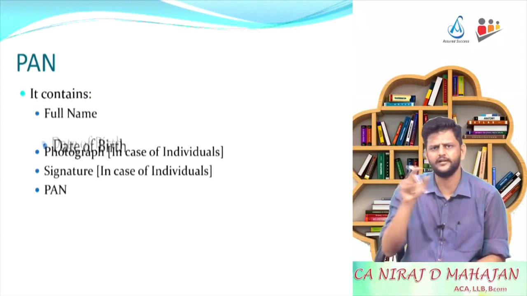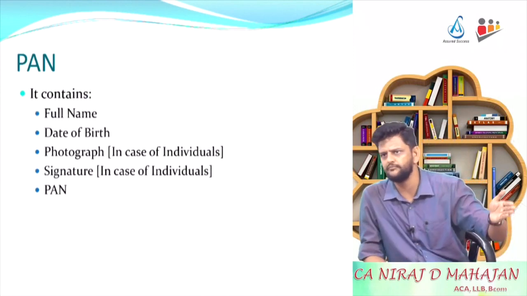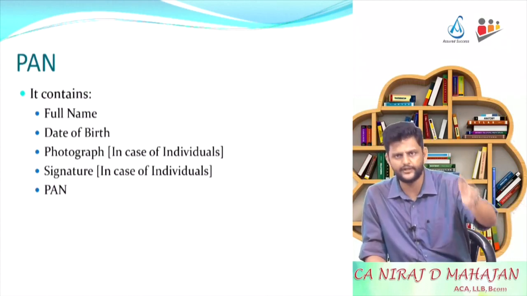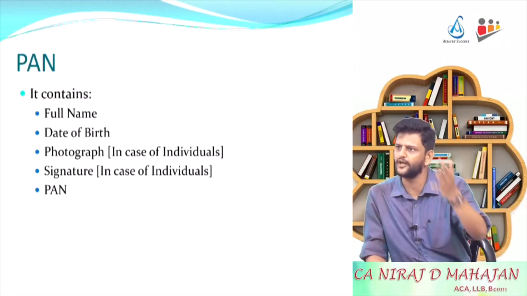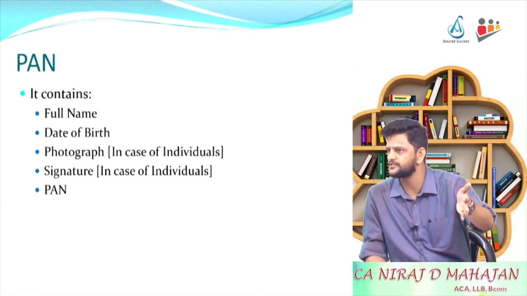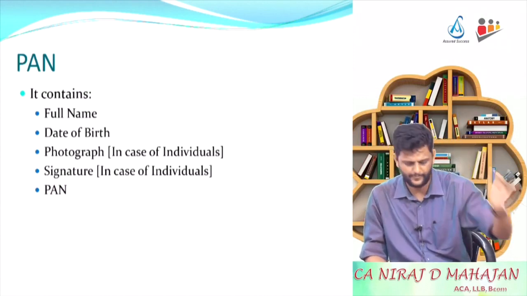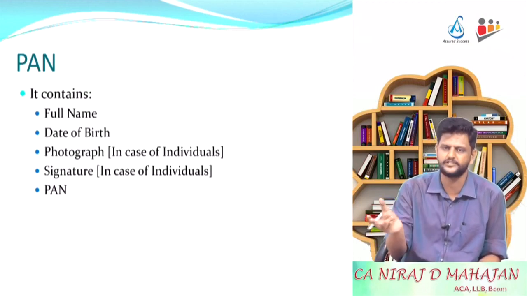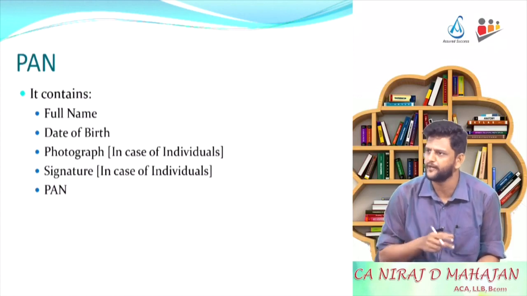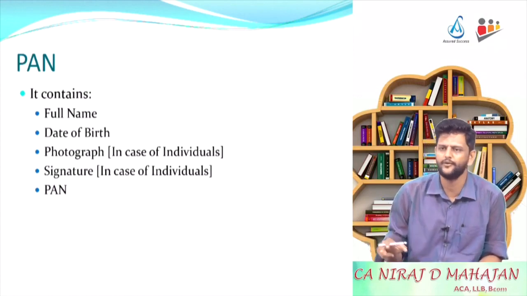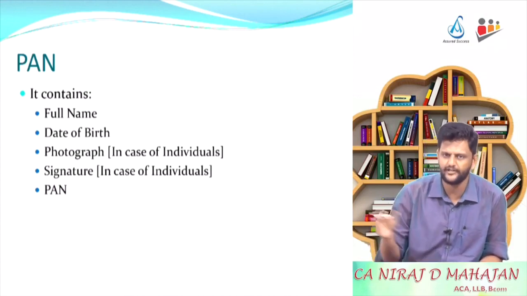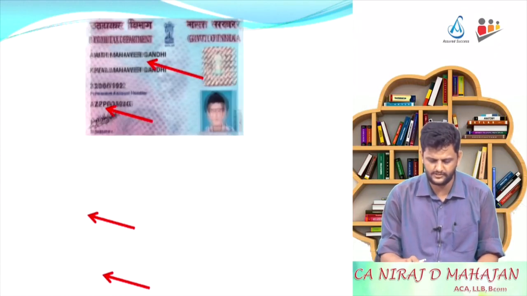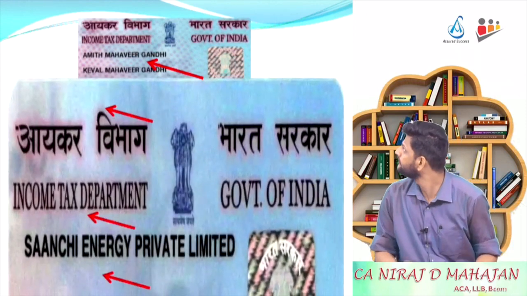It is again a card. It will have full name, father's name, date of birth, signature and photograph if you are an individual. Individual means persons like you and me. समझ रहे हो? Very good. So name, full name, date of birth, photograph, signature, and obviously the number which is allotted by the department, PAN, right? How many digit number? 10. 5, 4 and 1. Remember the format?